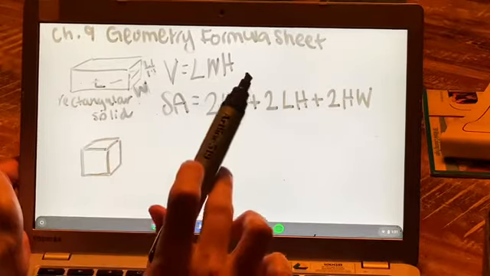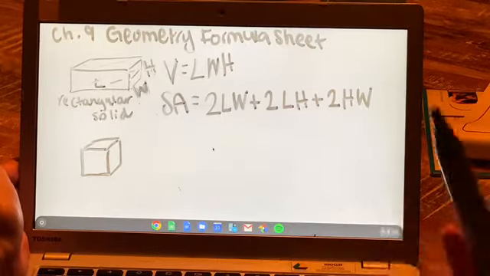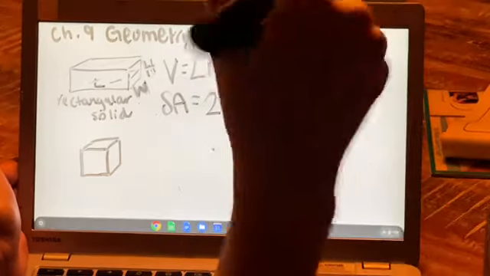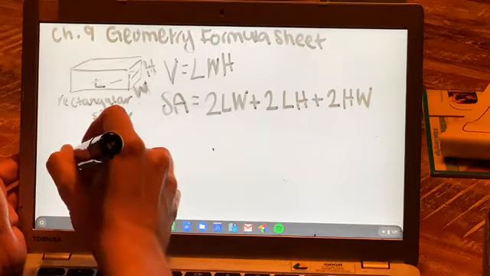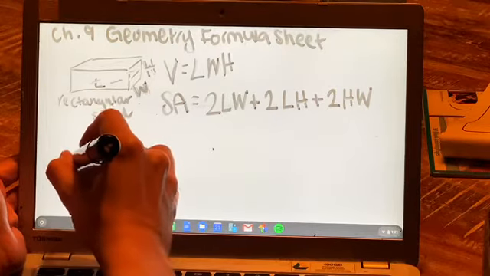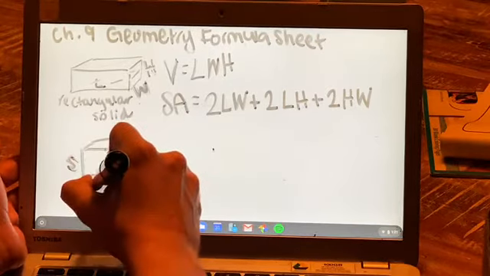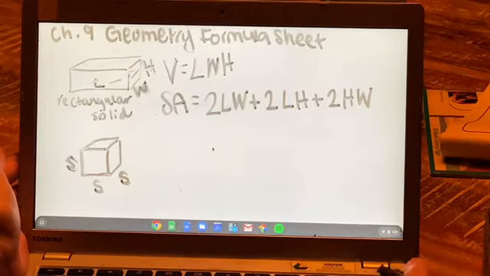So for a cube, remember that if we want to talk about length times width times height, a cube is like a square, but 3D. Think about your Rubik's Cube. It's the same on every side. Or when you play a game and you have dice, they have 6 sides that are equal. So you can actually call them sides. And again, carefully draw it like an S and not a 5, because you know how Miss Cece feels about that. Of course, that looks like a very ugly S. So I have side, side, and side, because they're all equal.